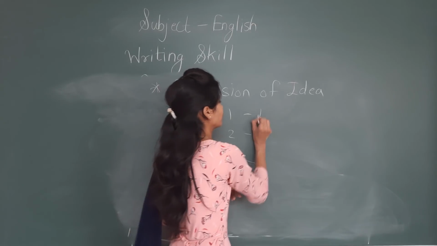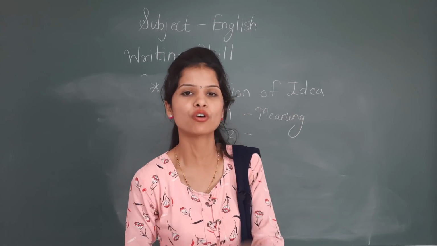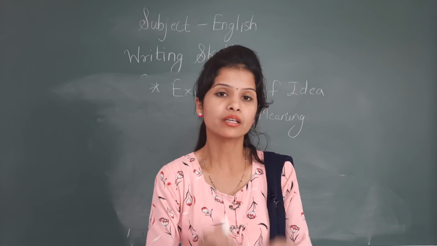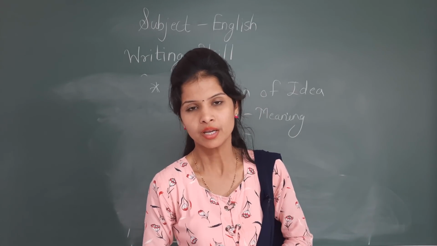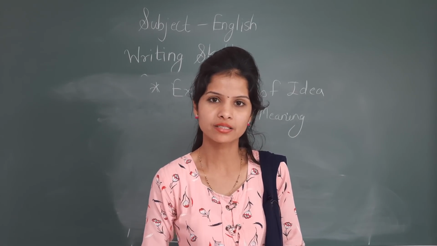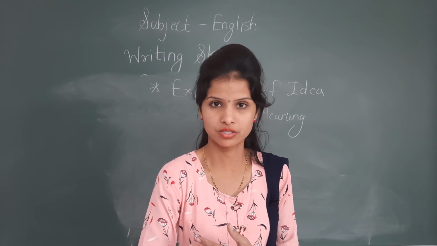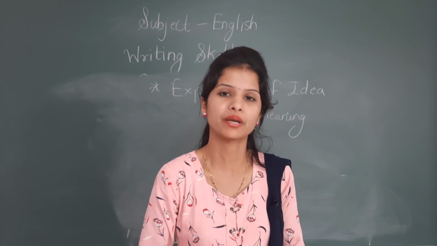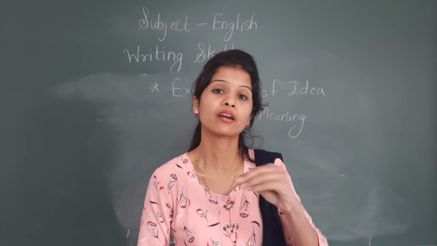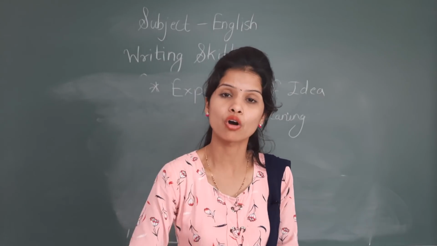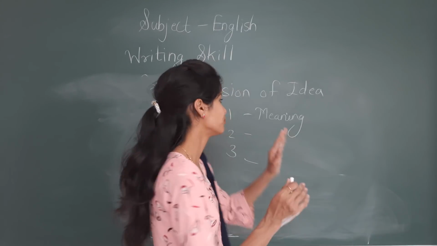In the first paragraph, you will write the meaning of the proverb. In the first paragraph, within at least 3 to 4 sentences, you have to explain the meaning of the particular proverb. Like Rome wasn't built in a day: great things take time to be created, or you must have patience to do great things. Hard work and perseverance are needed for preparing or conquering great things. So you have to write the meaning of the proverb in the first paragraph.